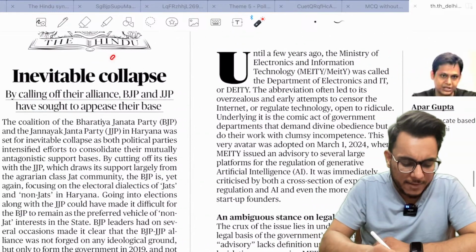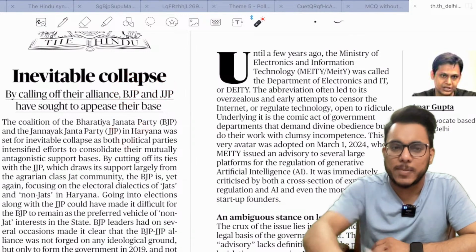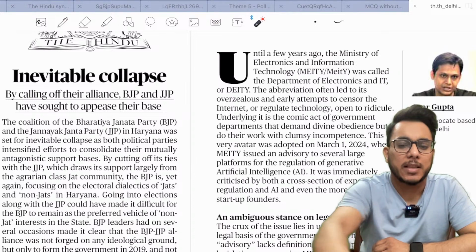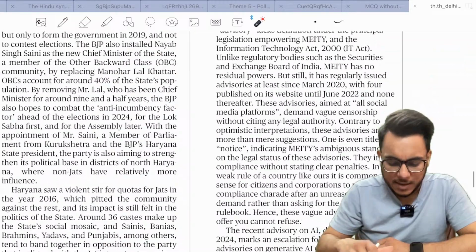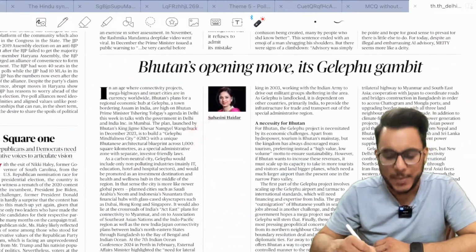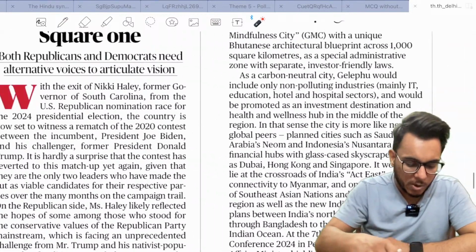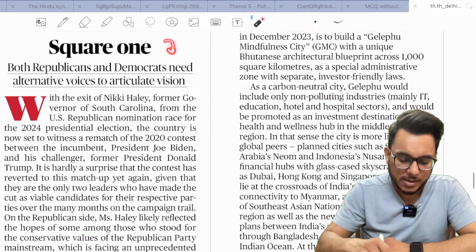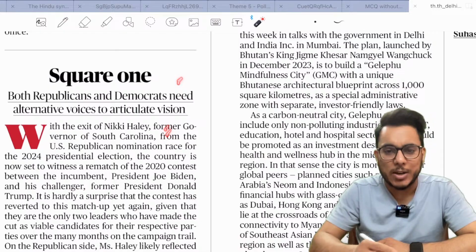"Inevitable collapse: by calling off their alliance, BJP, JJP have sought to appease their base." This is with respect to the political developments happening in the state of Haryana, where the chief minister has also resigned. Then moving on, guys, here we have the article "Bhutan's opening move, its Gelephu gambit." We'll see this particular article for examination. Another article talks about the US: Republicans and Democrats need an alternative vision.